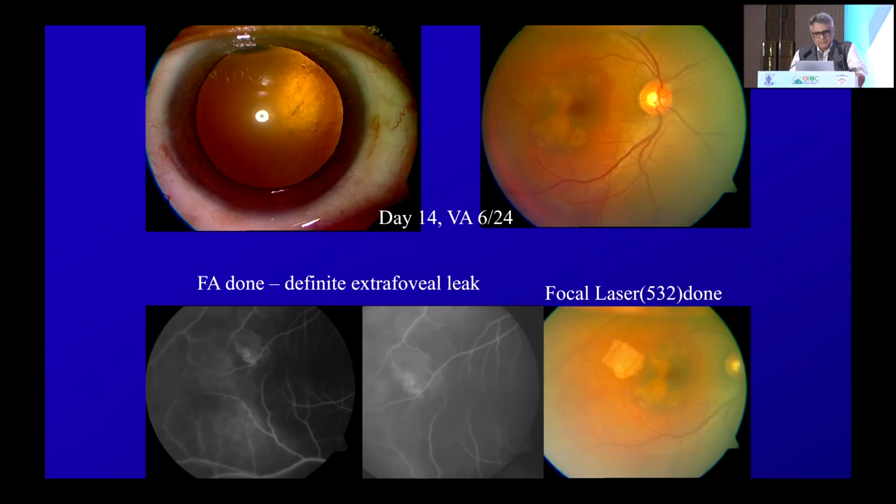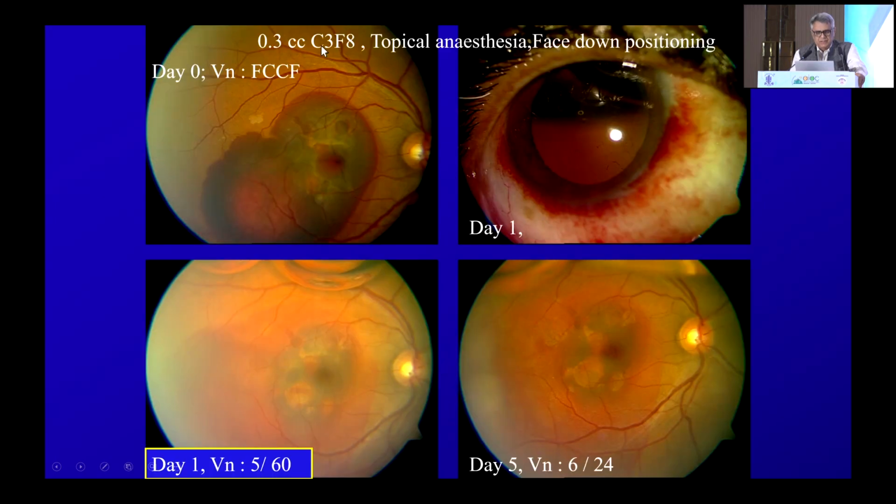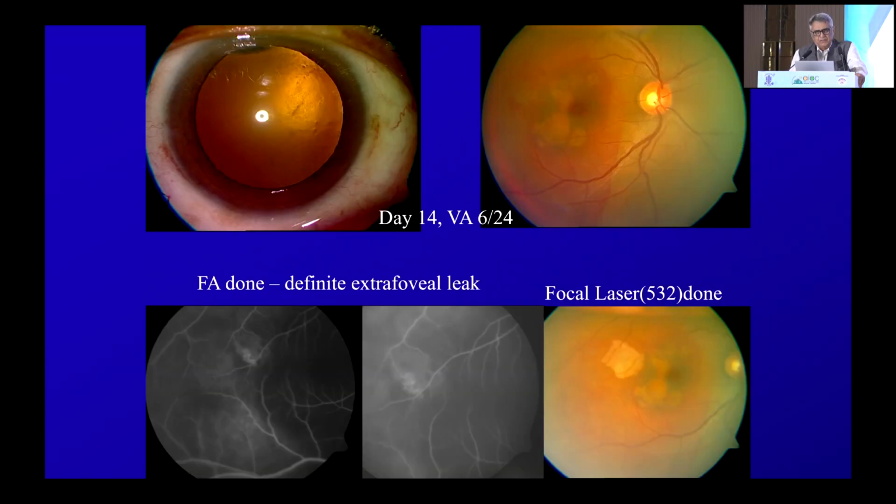Then you see this patient generally improves because the blood gets shifted from the important area to an unimportant area. What was there in the central part has now shifted to an unimportant area. That is what the pneumo does; it will displace this large subretinal hemorrhage to an unimportant area. And remember, this pneumo is not the treatment. Pneumo is just a mechanical displacement. We still want to keep giving Eylea or anti-VEGF for a long time. But ultimately, you have to address the cause.